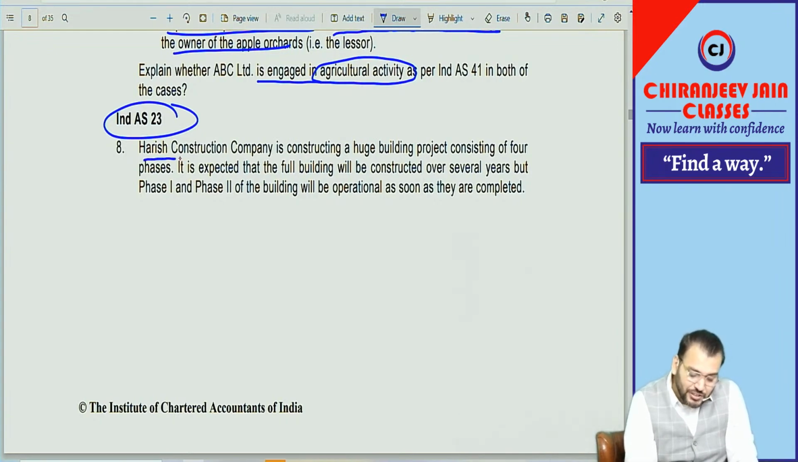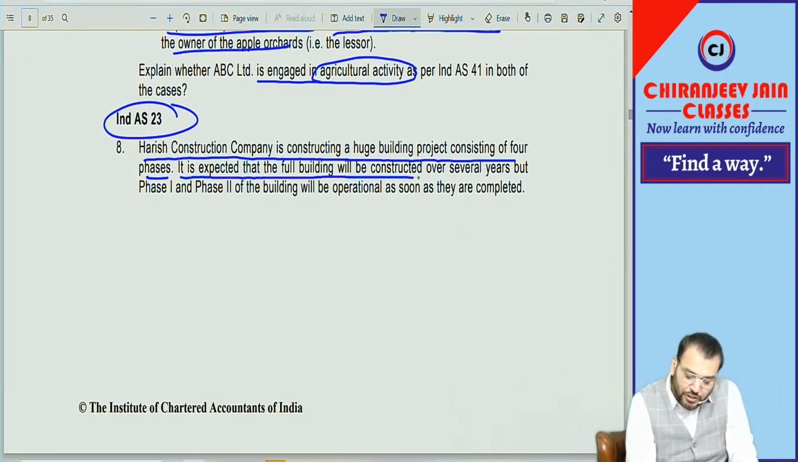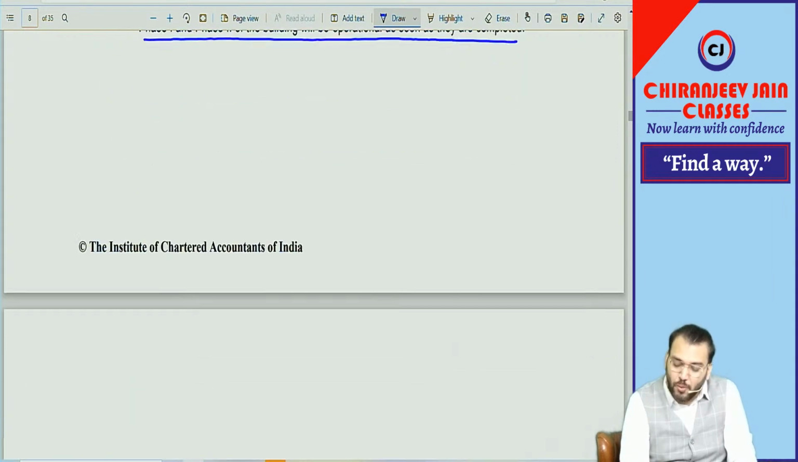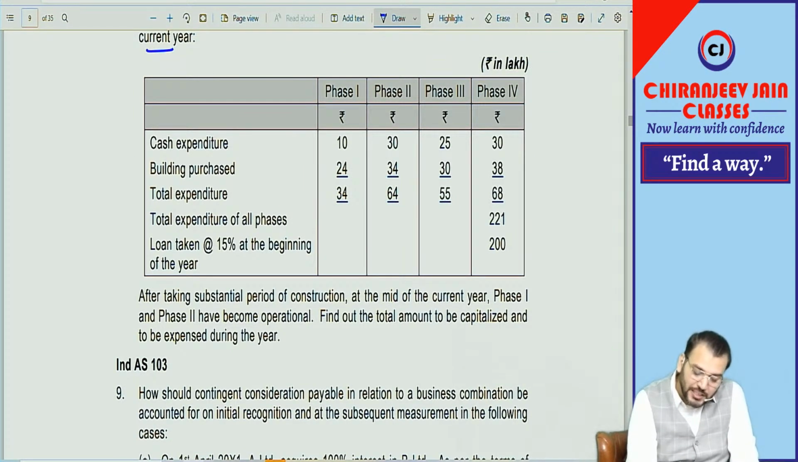Huh? Right. In Day 23, we have a similar question in our book also. But let us do it. Harish Construction Company is constructing a multi-use building project consisting of 4 phases. Similar question we have. You remember? We have not done it in class, but it is in the self-assignment questions. It is expected that the full building will be constructed over several years, but phase 1 and phase 2 of the building will be operational as soon as they are completed. Means they will be ready for use. Following are the details of work done on different phases of the building during the current year. You can see cash expenditure, building purchase, total expenditure, phase 1, phase 2, phase 3, phase 4 given.